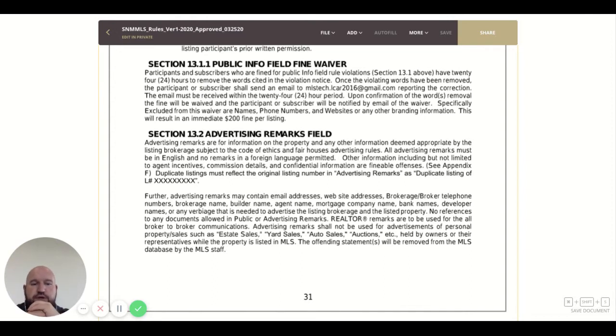Realtor remarks are to be used for all property sales such as estate sales, yard sales, auto sales, auctions held by owners and their representatives while the property is listed in MLS. The offending statements will be removed. You still can't put that in.